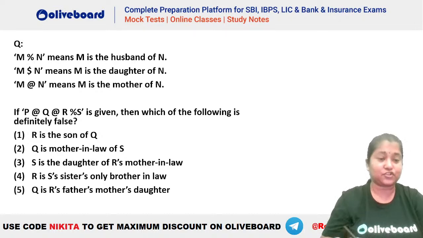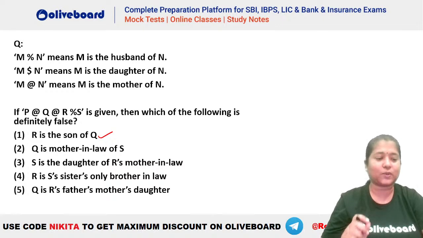Okay, Sapna says it should be 1. Okay. So first one is the answer, Sapna. Are we sure? Good evening, Sapna. Anyone else? What should be the answer here? I hope everybody has read the question correctly. You have to tell which of the following is going to be definitely false.